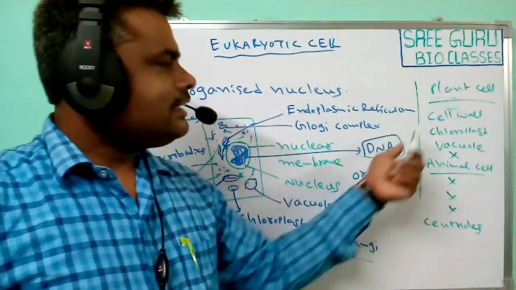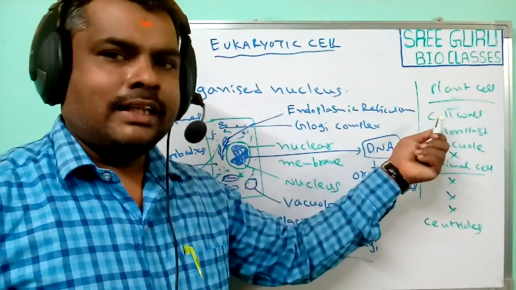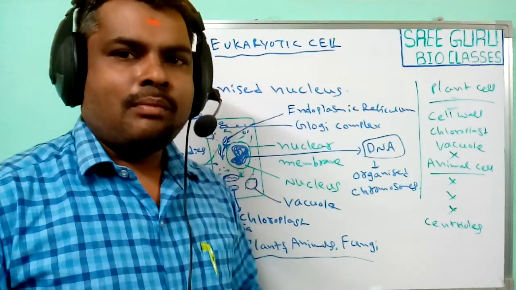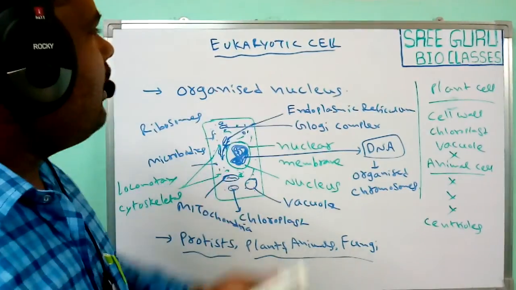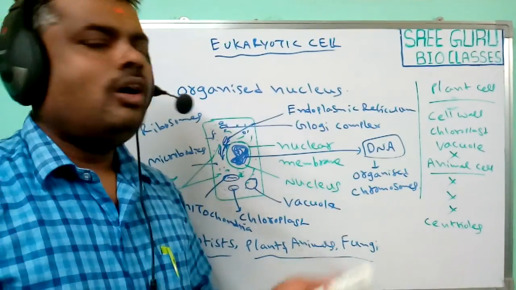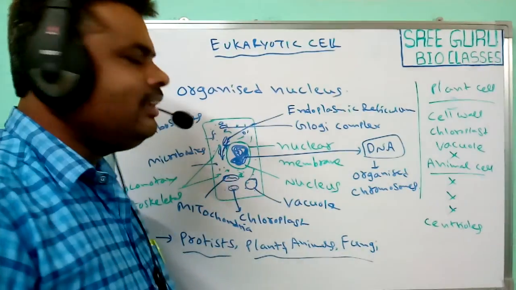So like this, some of the structures are present in the plant cell and some are present in the animal cells. Some minor differences are observed in the organization of eukaryotic cells from organism to organism. But the majority of the features are all the same.